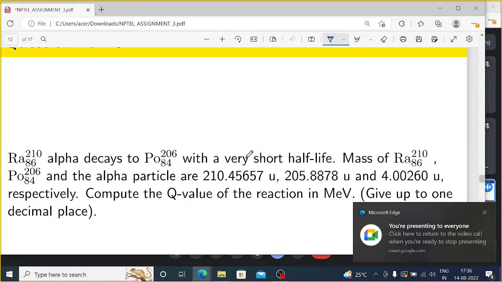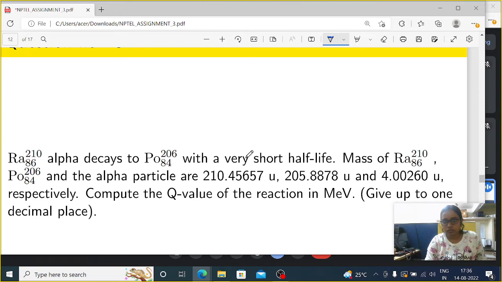Now coming to question number 6. In that question number 6, what is given here? Radium 86 210 alpha decays to polonium 84 206 with a very short half-life. The masses of radium 86 210, polonium 84 206, and the alpha particle are given respectively. Compute the Q value of the reaction in MeV, up to 1 decimal place. So this is the question. So what will be the answer for that?